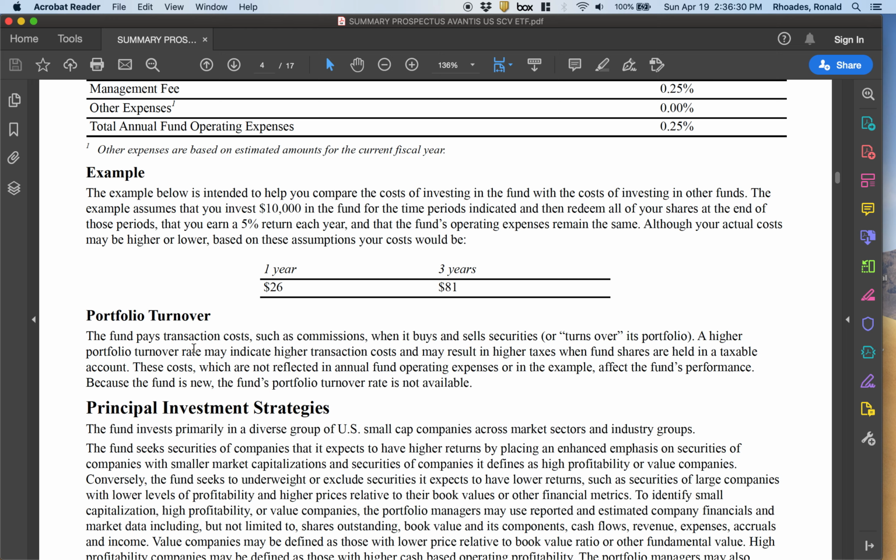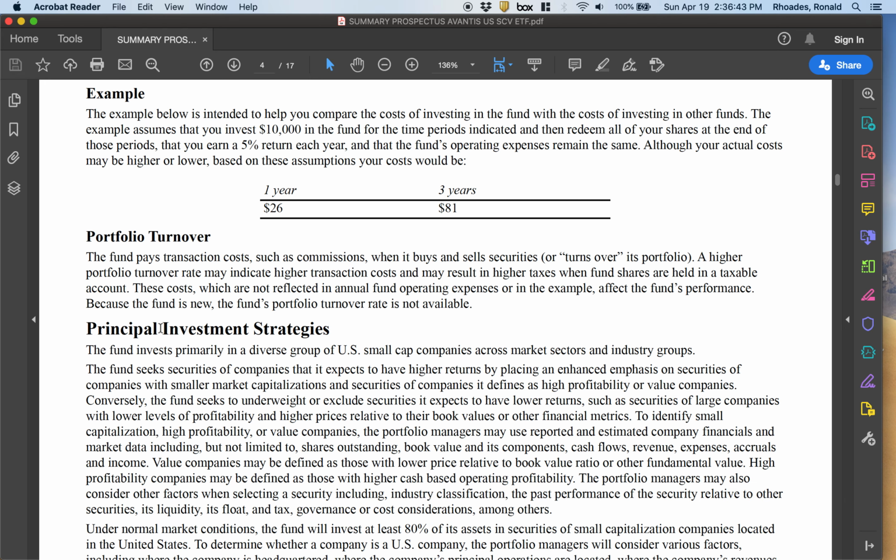Others don't do a very good job. My guess is this fund is going to do a fairly good job of managing those transaction costs through some techniques called patient trading and have flexibility in trading and the like. However, if I was personally buying this fund, I would likely wait for a few years.